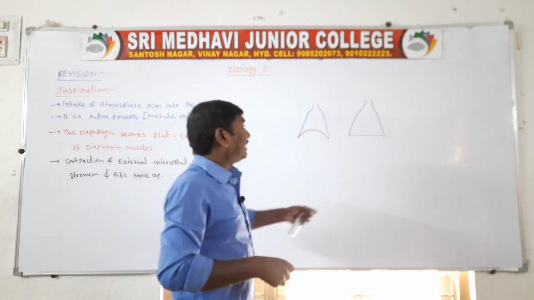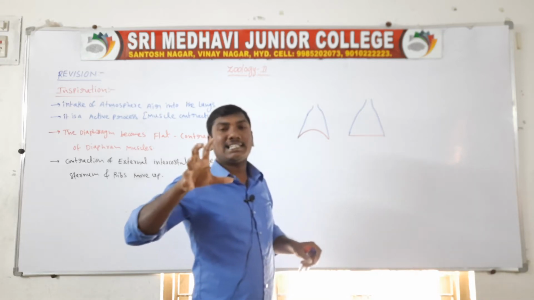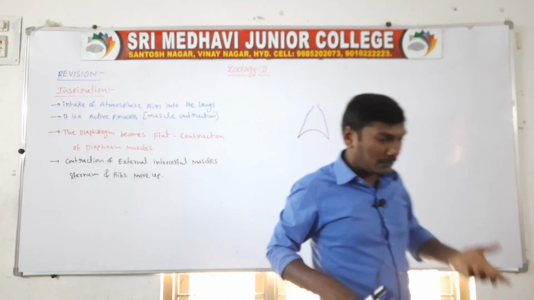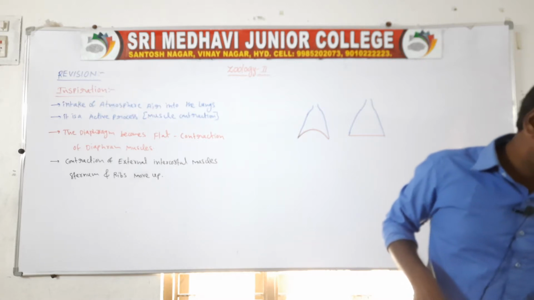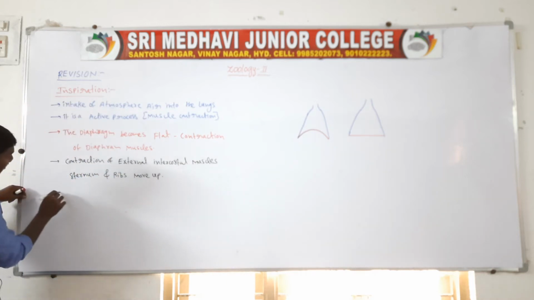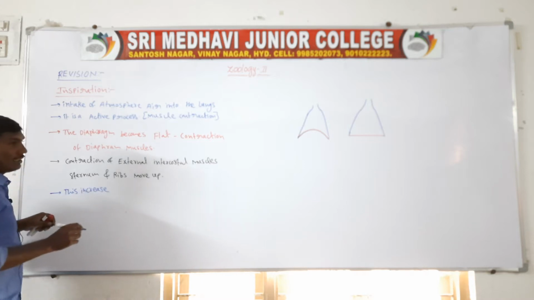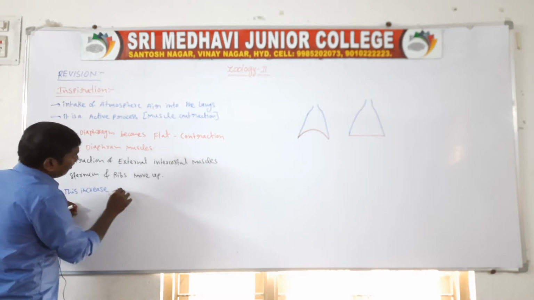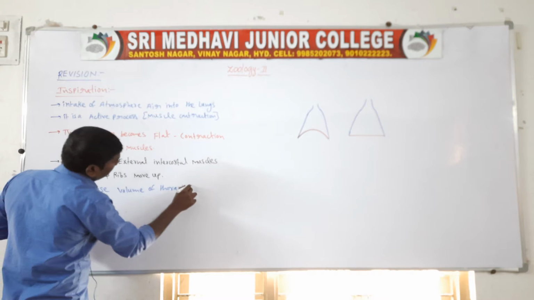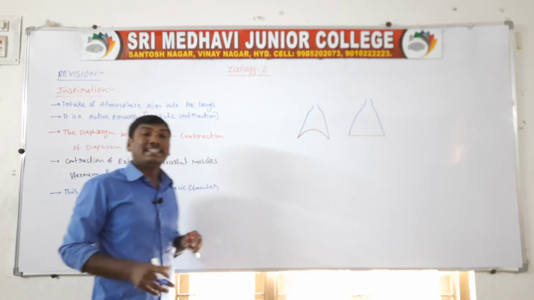So there is an increase in pulmonary volume. The space increases, so the pressure changes. The ribs move up, increasing the volume of the thoracic chamber.